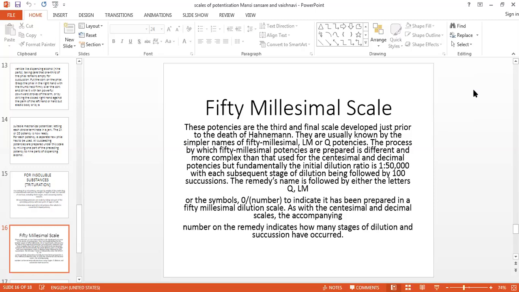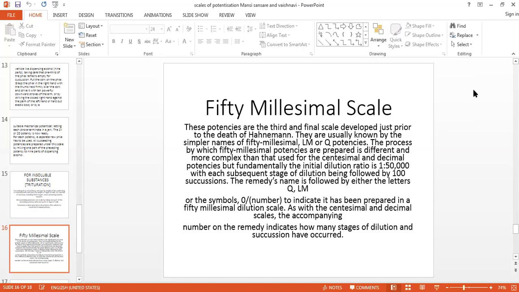So the 0 indicates it has been prepared in the 50 millesimal dilution scale. As with the centesimal and decimal scales, the number on the remedy indicates how many stages of dilution and succussion have occurred. Suppose it is 0/3, that means it is multiplied three times: 1/50,000 into 1/50,000 into 1/50,000.